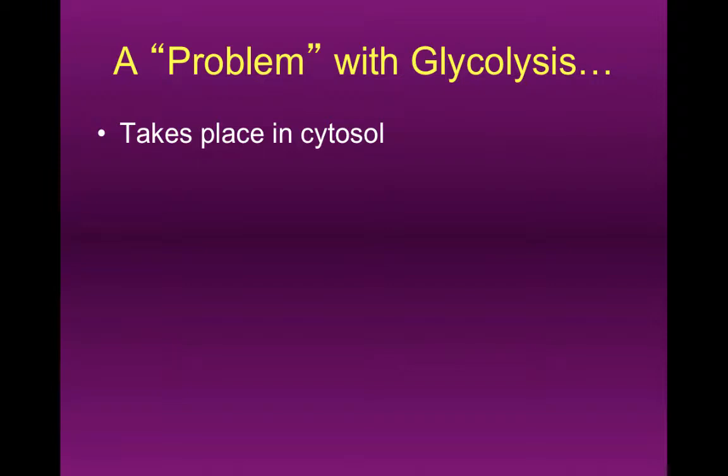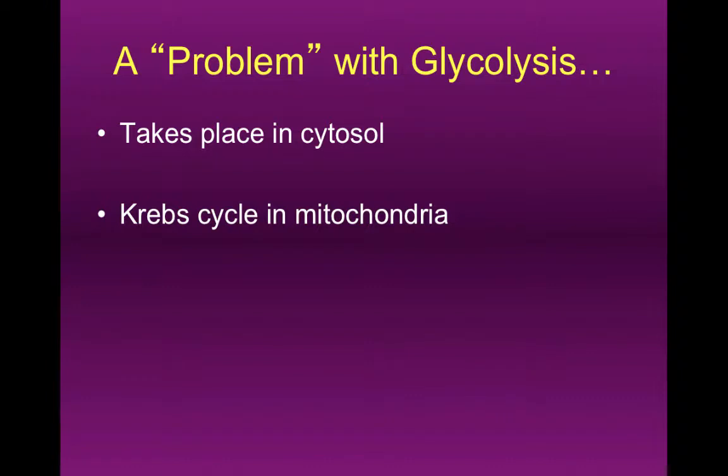Glycolysis, for all organisms, takes place in the cytoplasm, but for eukaryotic organisms, the next step, the Krebs cycle, takes place inside the mitochondria. And so to move pyruvate into the mitochondria, we are going to do some active transport. If we think back a few chapters and think about active transport, we know that it requires protein carriers, and we know that it requires energy. Right? So some of the energy that we're creating during cellular respiration is actually used to continue cellular respiration.